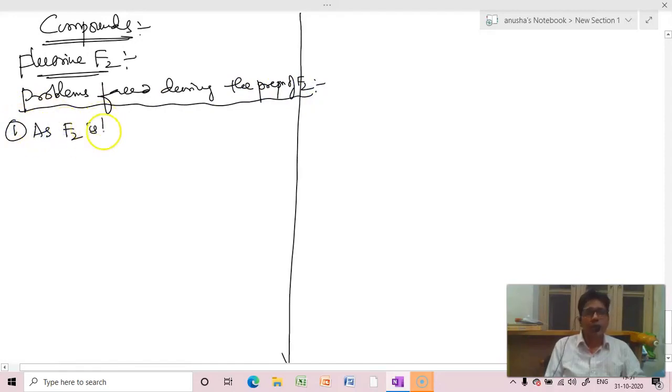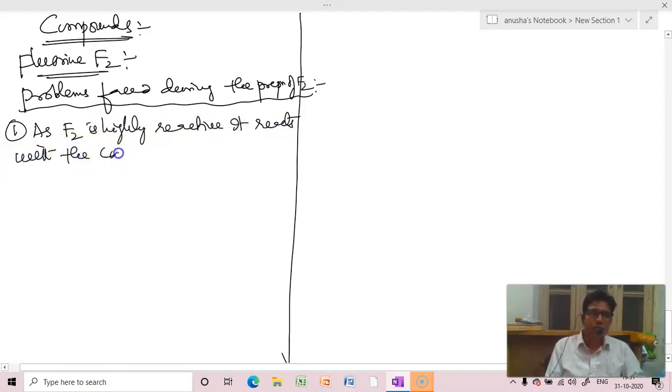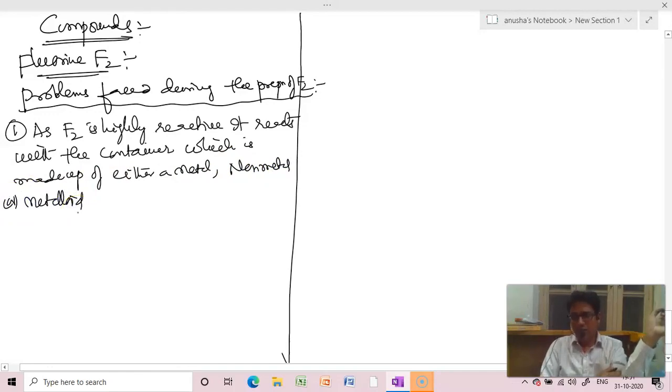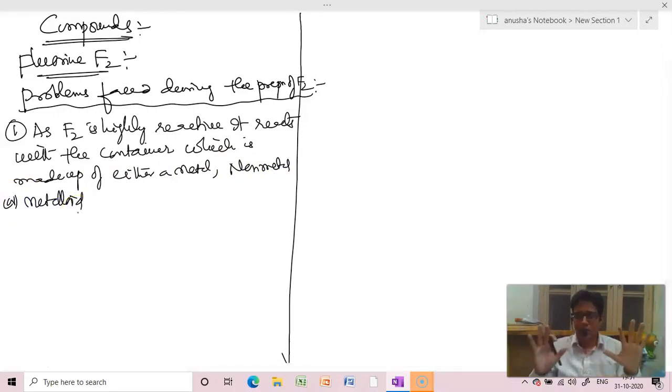As fluorine is highly reactive, it reacts with the container which is made up of either a metal, non-metal or a metalloid. The problem is, as we have learned in the previous class, that fluorine is a highly reactive halogen.